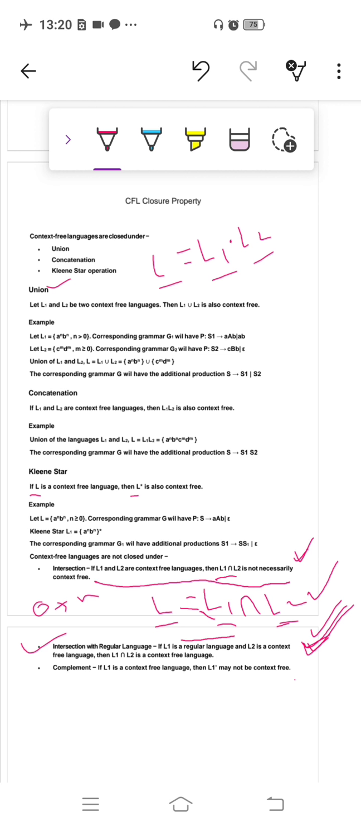Okay, next is complement. If L1 is a context free language, then the complement of L1 may not be context free. Remember these three properties well. The complement property is also important. If L1 is a context free language, then it is not mandatory that the new language generated after complementing L1 is also a context free language.